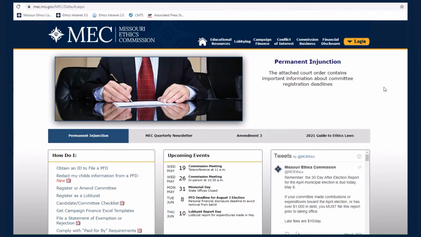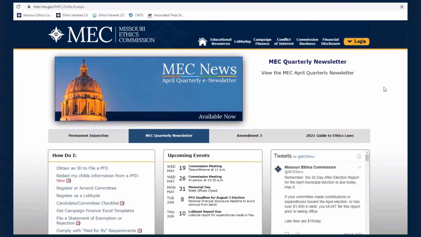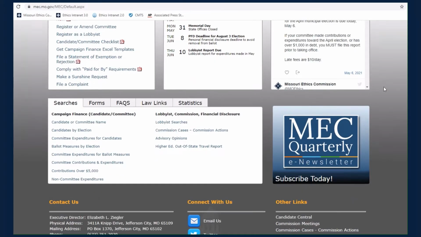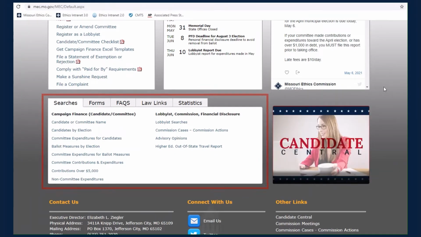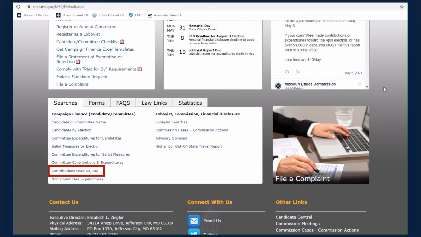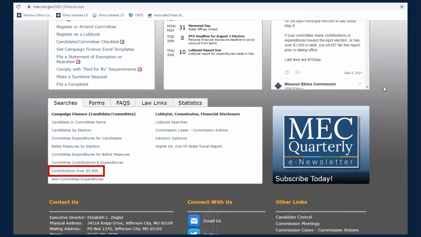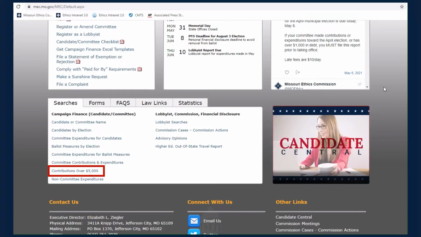Starting from mec.mo.gov, scroll to the bottom of the Commission's homepage where you will find a box labeled Searches. The Contributions Over $5,000 search allows you to view all single contributions valued over $5,000 from a single contributor given